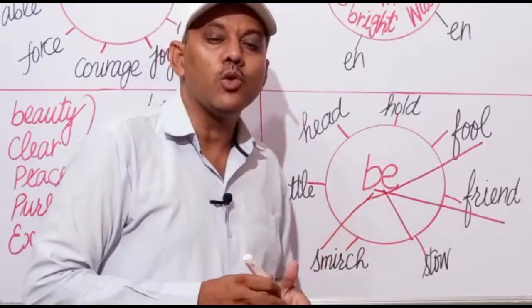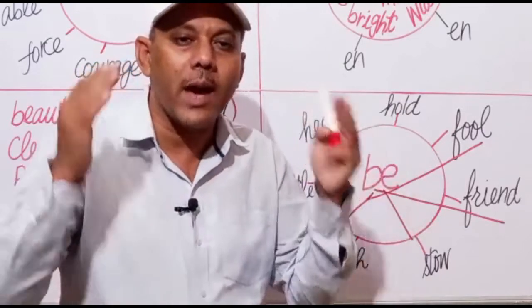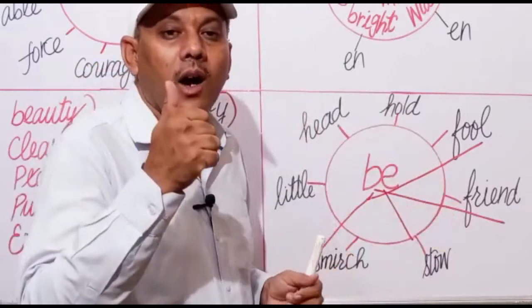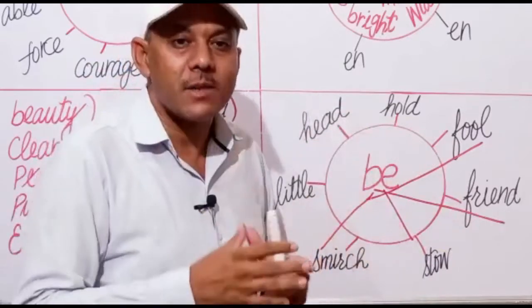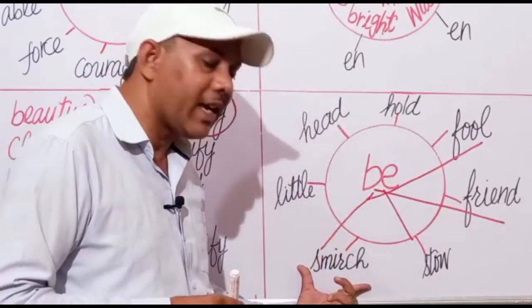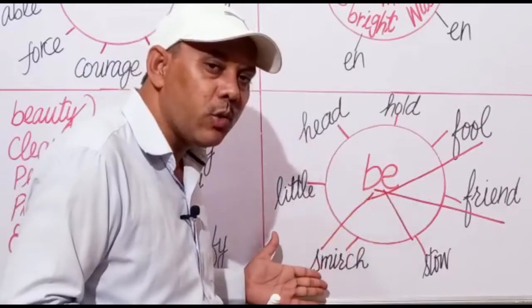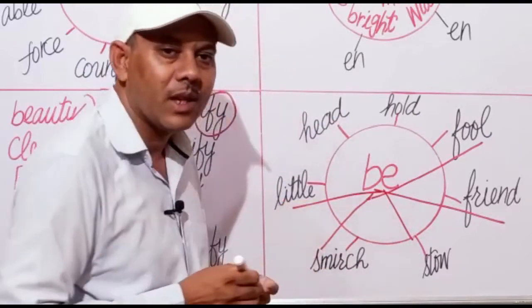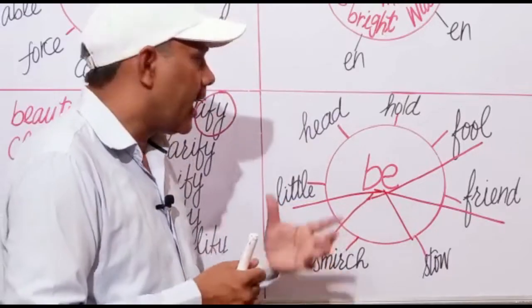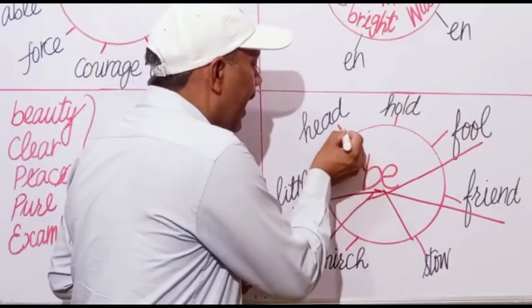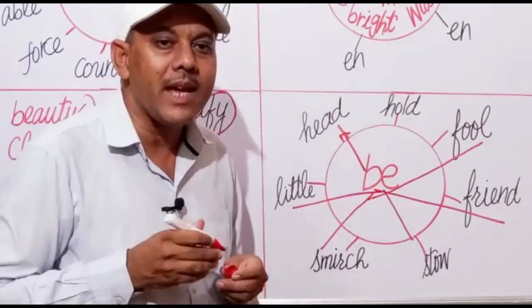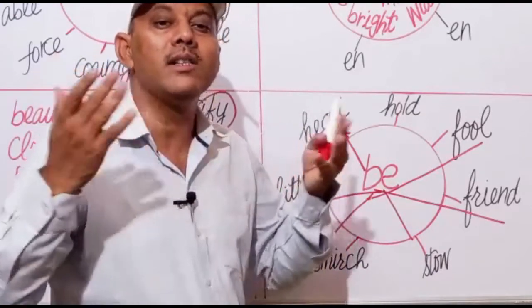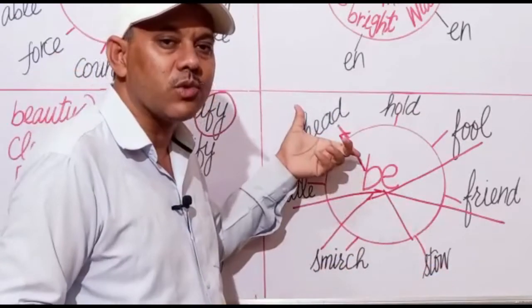Next is besmirch. Besmirch means to damage someone, to damage someone's honor or respect. In this way, we can write a new verb, besmirch. And next is belittle. Next is behead. Head means head, and behead means to cut someone's head, means execute.